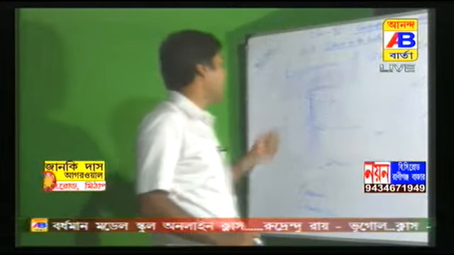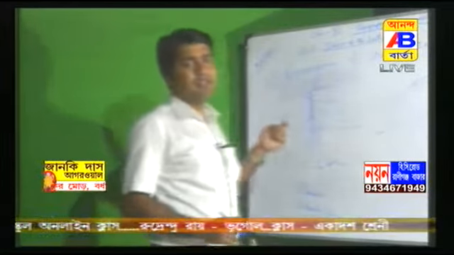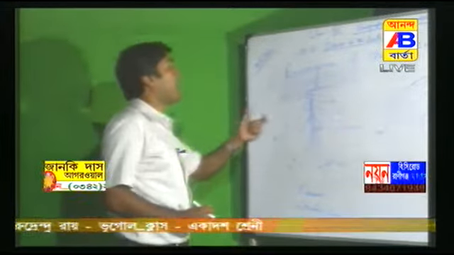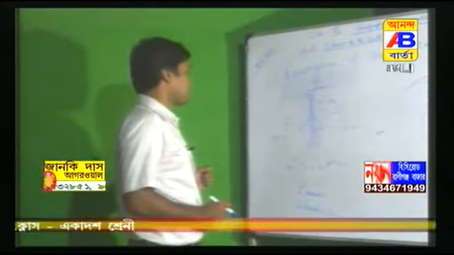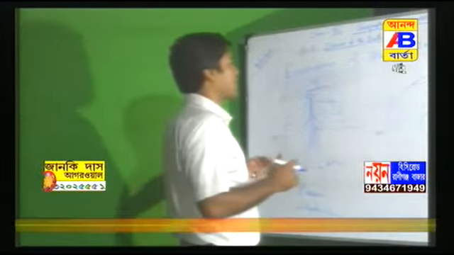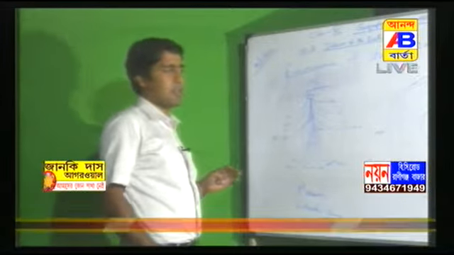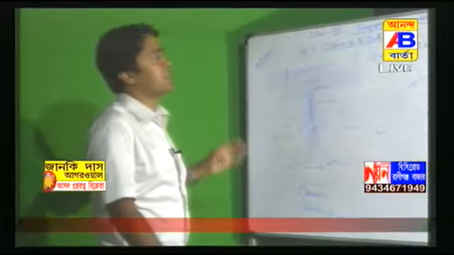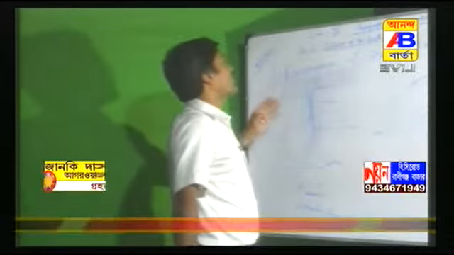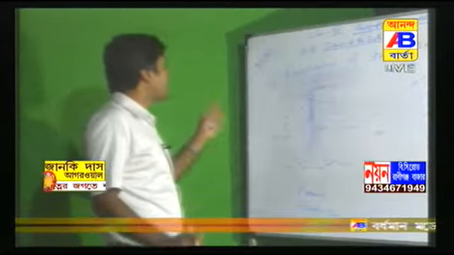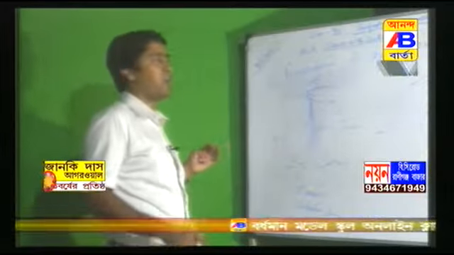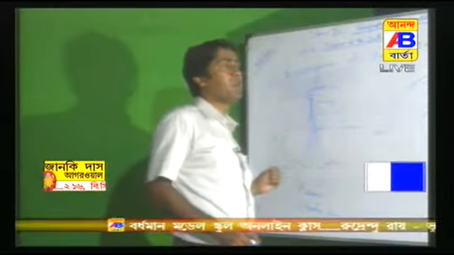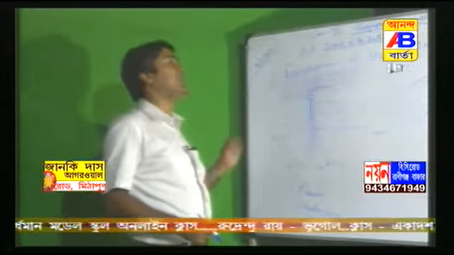So among them, P wave and S wave, it is also very important. P wave and S wave help us to understand about the structure of interior of the earth. P-wave stands for primary wave, S-wave stands for secondary wave. There are lots of characteristics, and differentiating between P-wave and S-wave is also very important, also an important question for your exam. What are the differences between P-wave and S-wave?